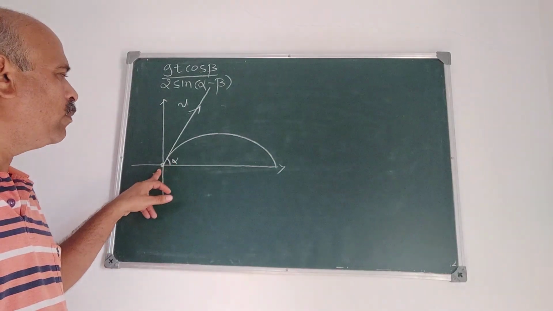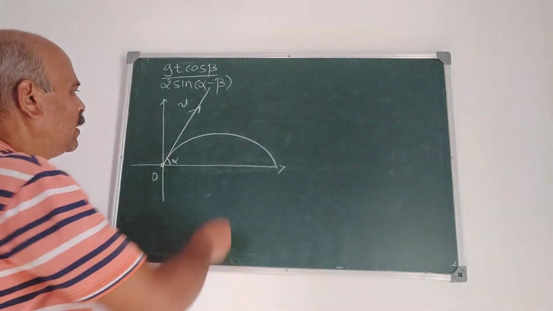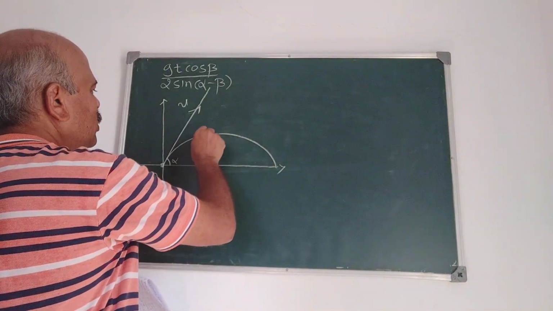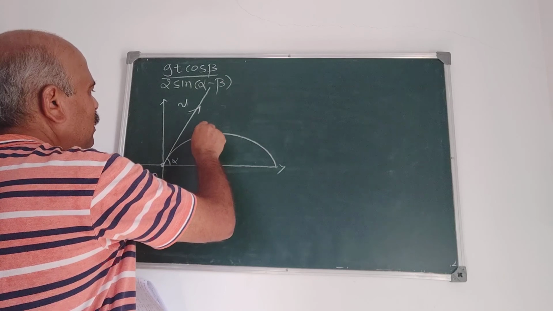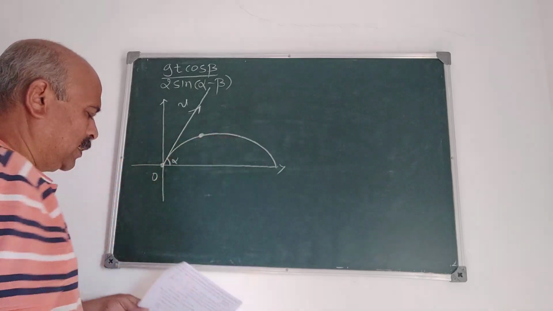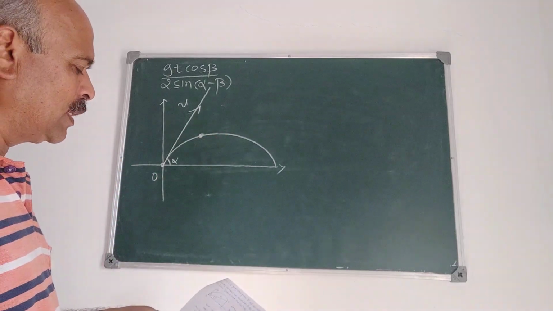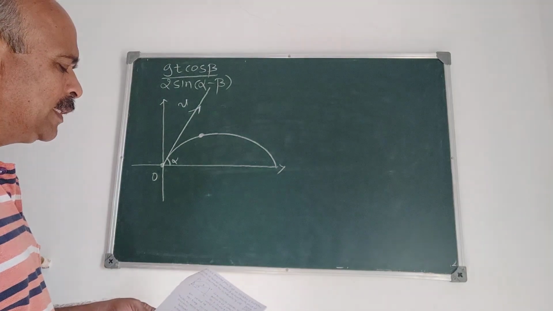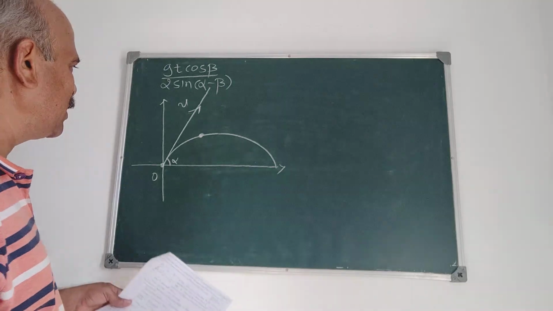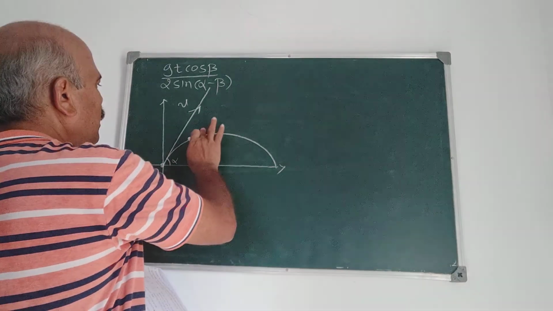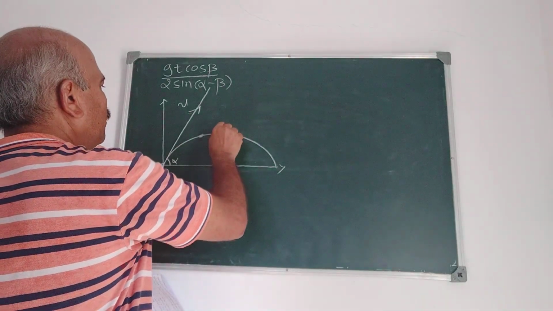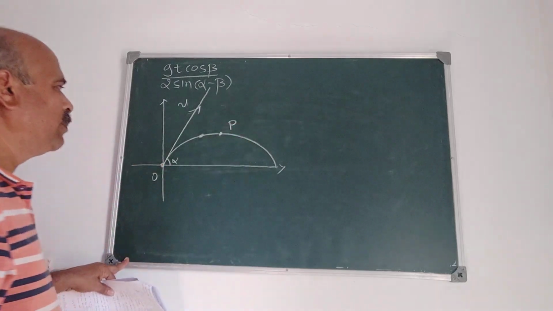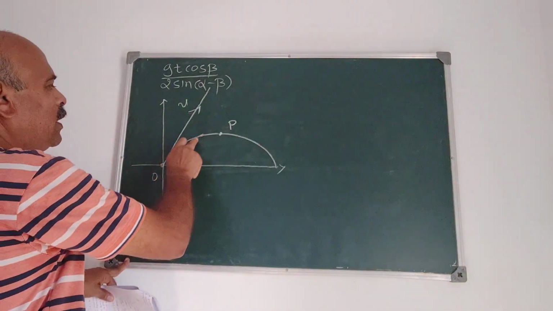The particle is projected from O so that after time t it reaches a position where it has an elevation beta as seen from the point of projection. Suppose after time t this is the position of the particle. Say P is the position of the particle after time t.